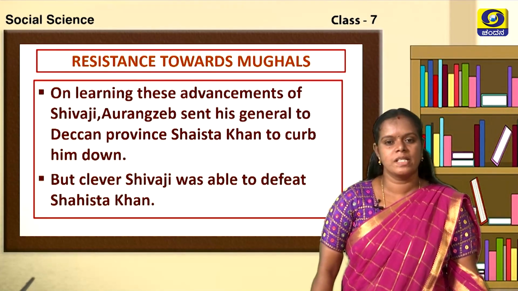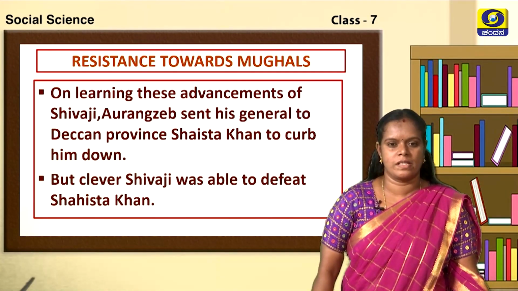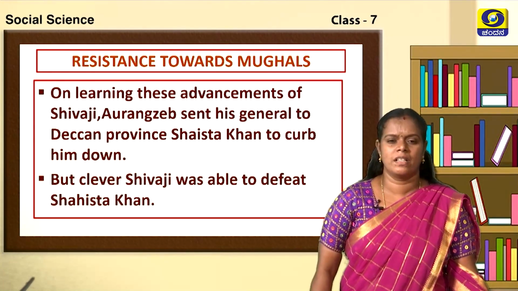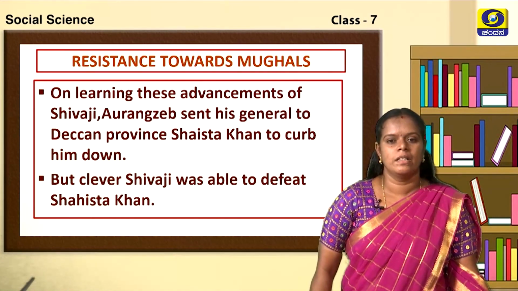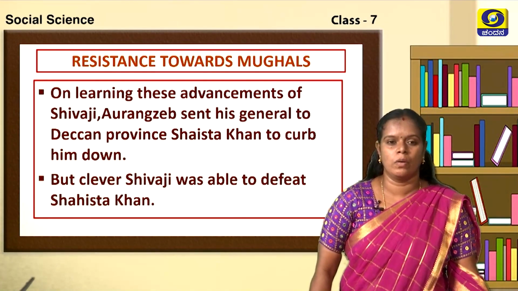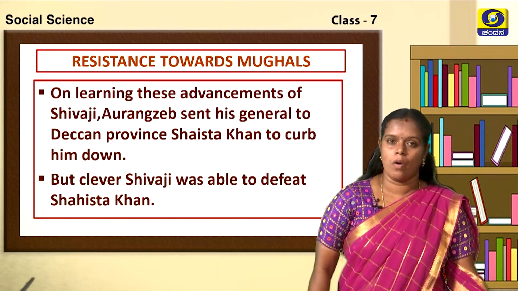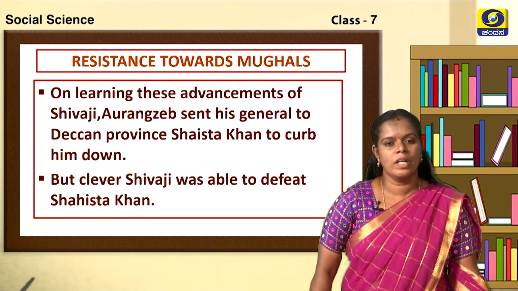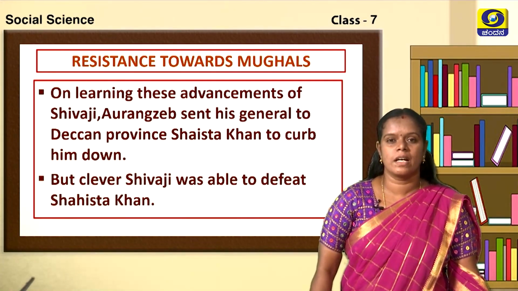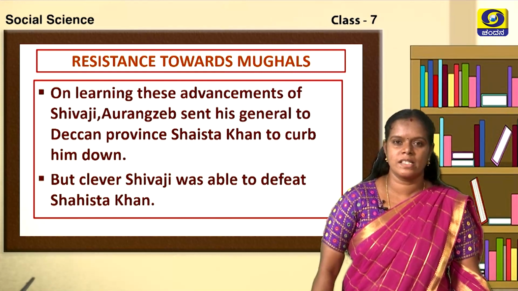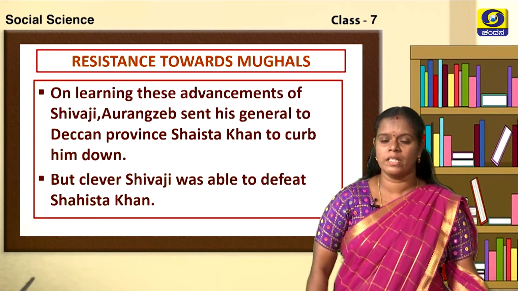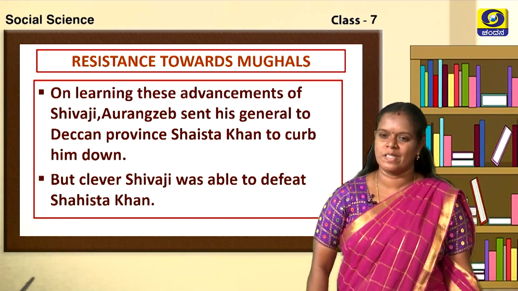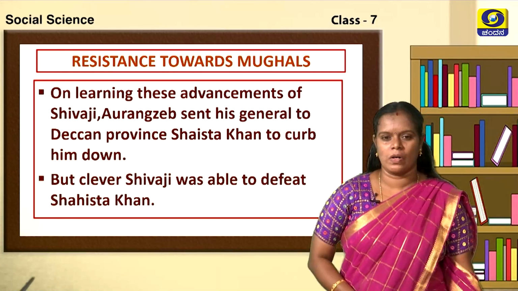So Aurangzeb sent his general to the Deccan province. Who was the general? The general's name was Shaista Khan. He sent Shaista Khan to curb him, to stop him. On learning all this, Aurangzeb came to know that Shivaji would be a threat for them. Shaista Khan was not only the general, he was also the uncle of Aurangzeb. But clever Shivaji was able to defeat even Shaista Khan.